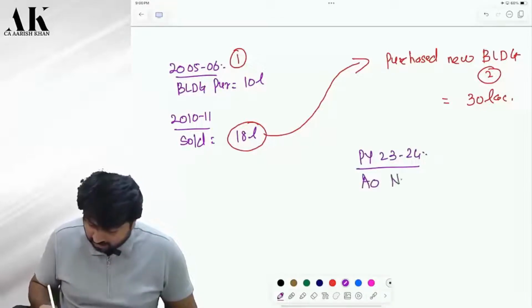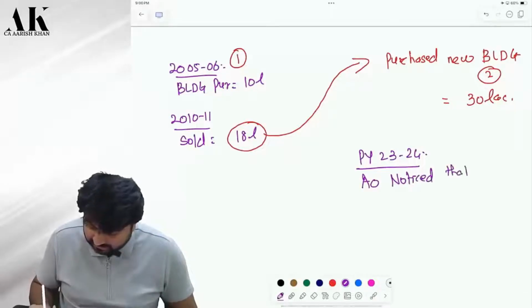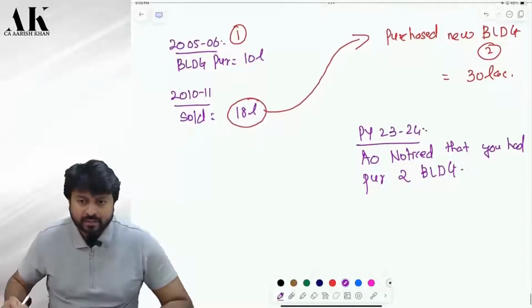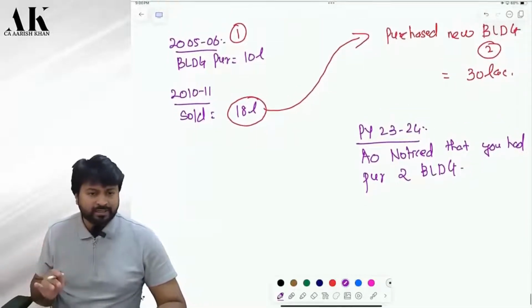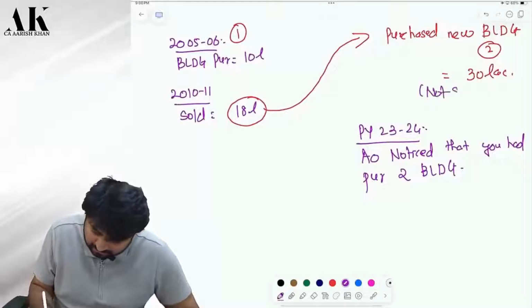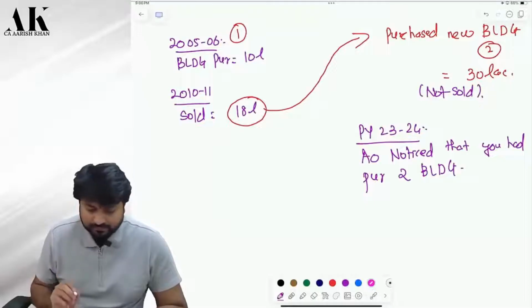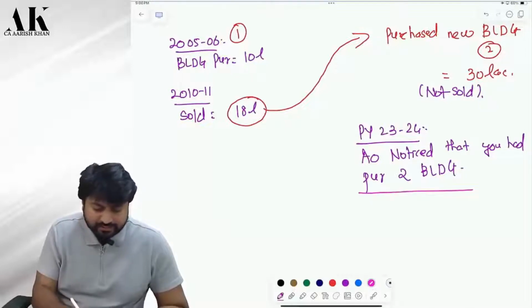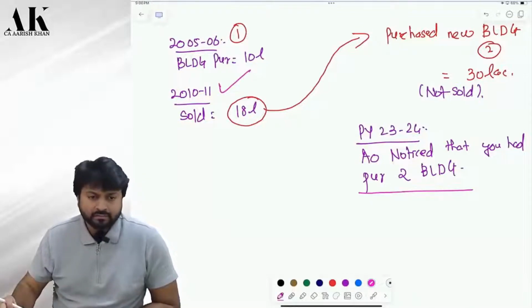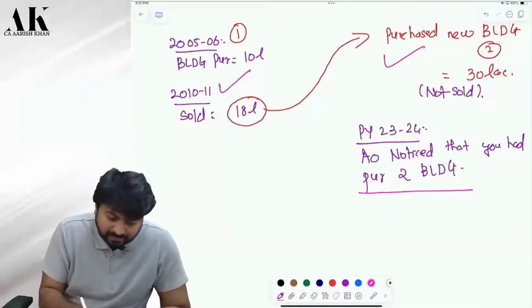Now the AO noticed that you had purchased two buildings, right? Out of which one is sold, one is yet there with you. This is not sold. Is it clear, Palani? Now see, is this chargeable to black money law? Yes, sir. Undisclosed. Is this also chargeable to black money law? Yes, sir. Undisclosed.